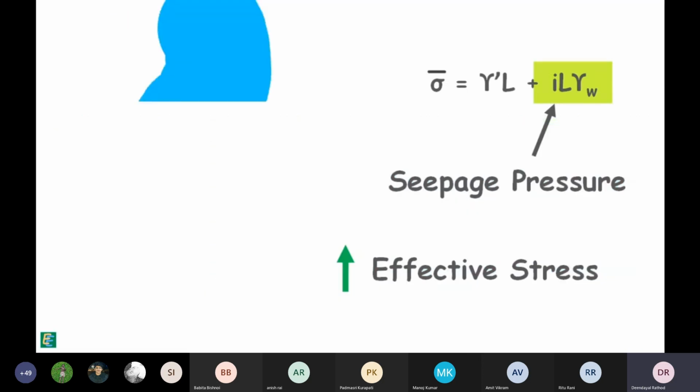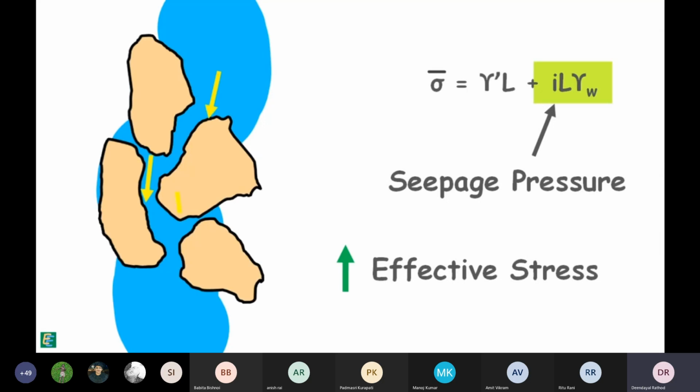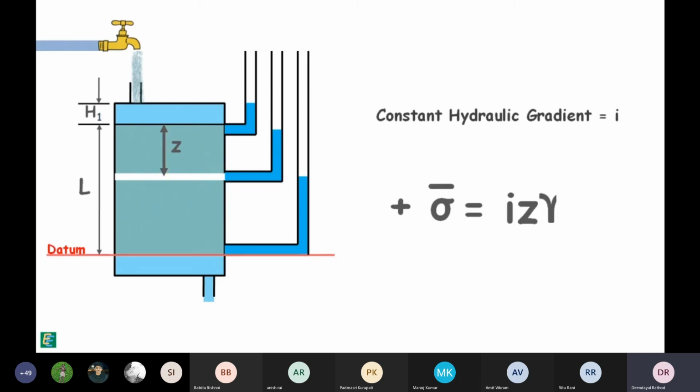When water flows down the soil mass, water tends to push soil particles downwards. Consequently, soil particles push each other, causing an increase in the interparticle forces, and that is the increase in effective stress. So, the increase in effective stress at any point below the surface at a depth Z when water is flowing with a constant hydraulic gradient i can be written as this.